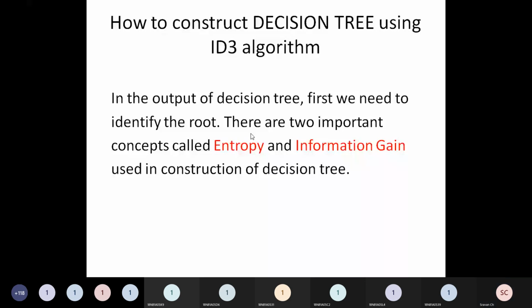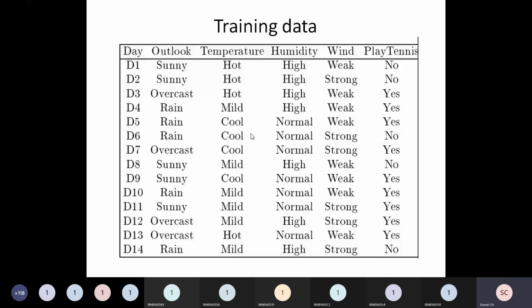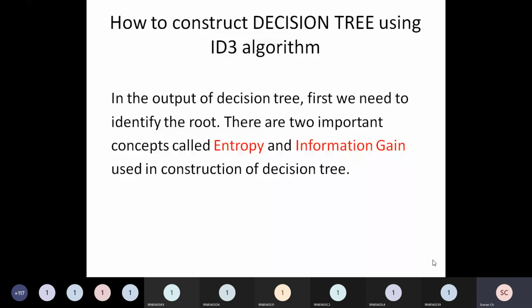Now, once again, I am showing you the training data. How many records do we have? 14. How many are positive examples? 9 are positive examples; in 9 places I have yes. So 5 are negative examples. Remember this: 9 are positive out of 14, 5 are negative. Now, what is entropy? What is information gain? We should understand.